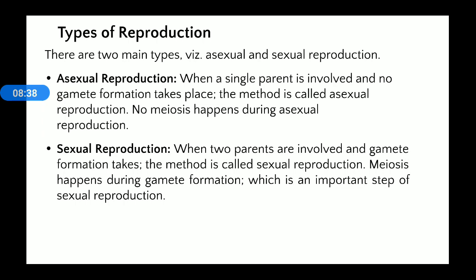Next is sexual reproduction. Simply we can write that it is a mode of reproduction in which two parents are involved, and in this gamete formation is there, that is the human male produces sperm and the human female produces egg. And for the gamete formation or gamete production, reductional division should be followed.